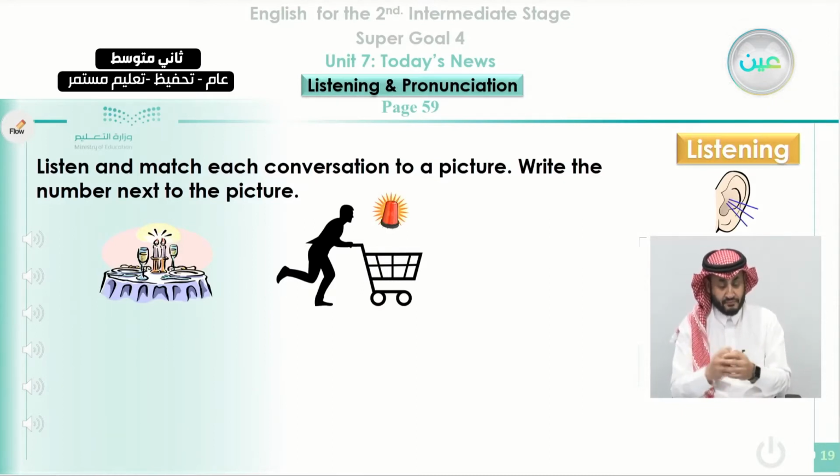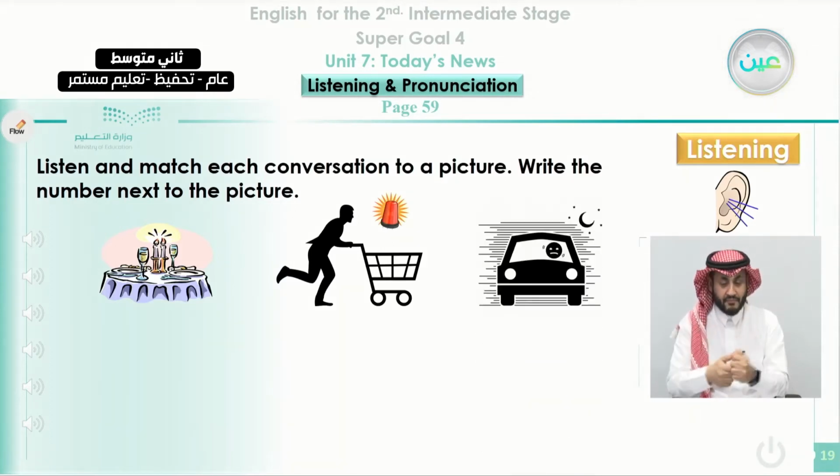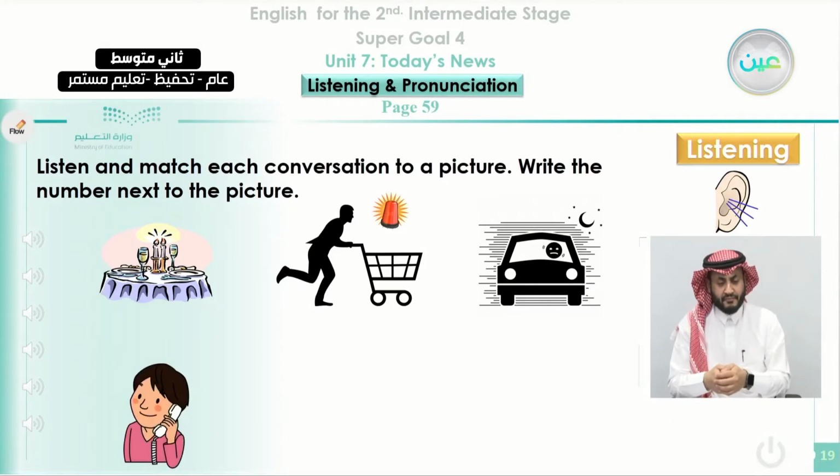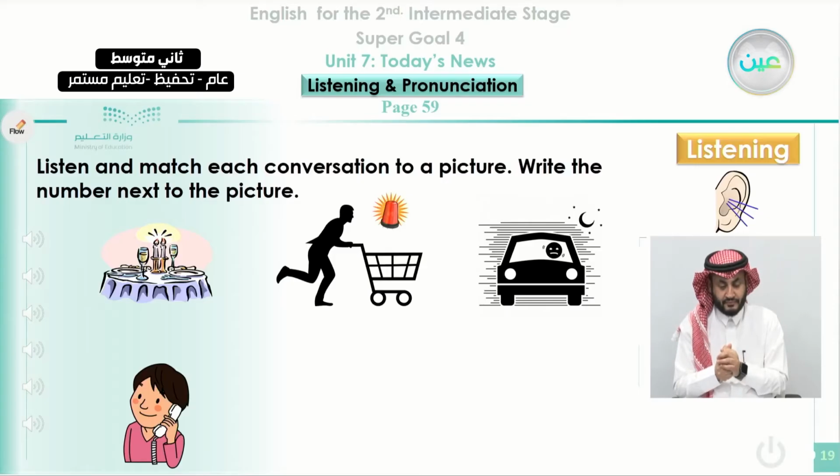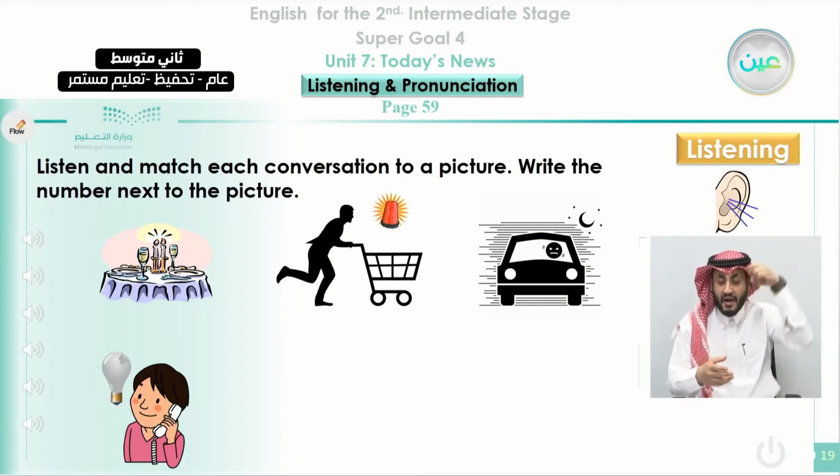Here, this picture indicates some shopping, and there was an alarm. We'll come in details about this picture. Also, this picture is talking about driving a car. So you will listen to some hints that will help you to connect or to match the conversation with the picture. And here this girl is using a phone, and something happened. What was the thing that happened? We will find out when we listen to it later on.